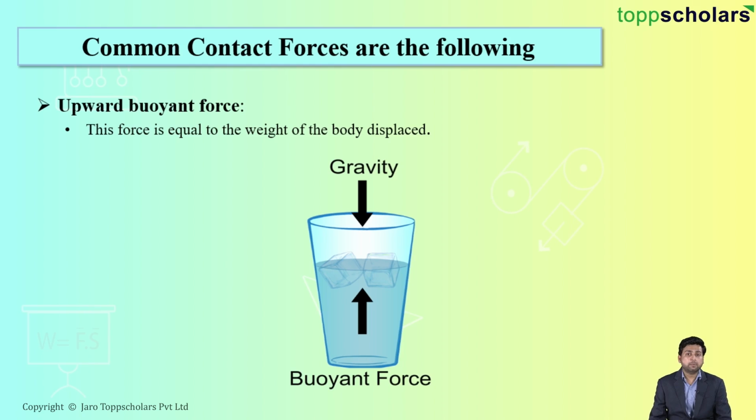So as we have heard about the Archimedes principle, he says that when a body is immersed in a liquid, it experiences a certain force. That particular force is called the buoyant force. And if the body floats, then that buoyant force is always equal to the weight of the body.